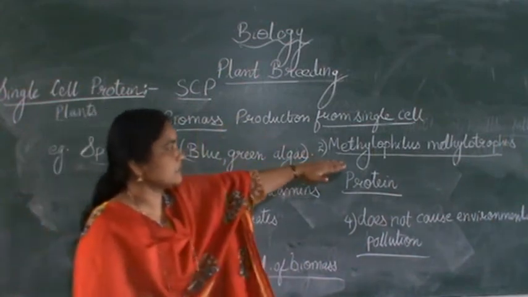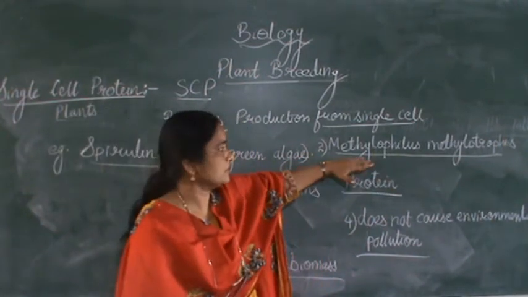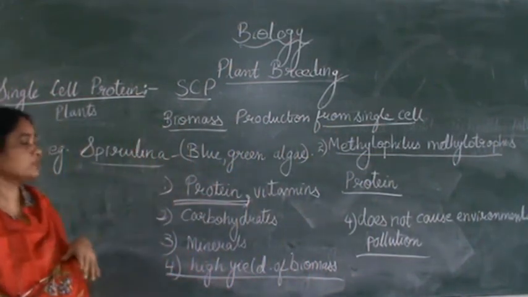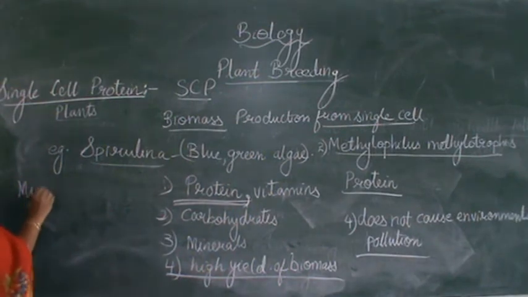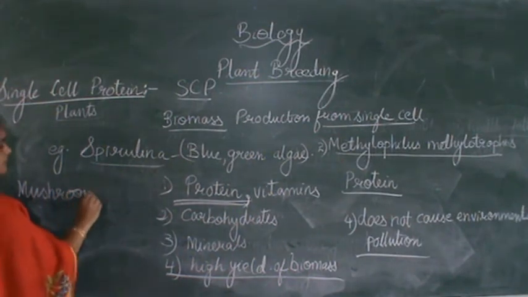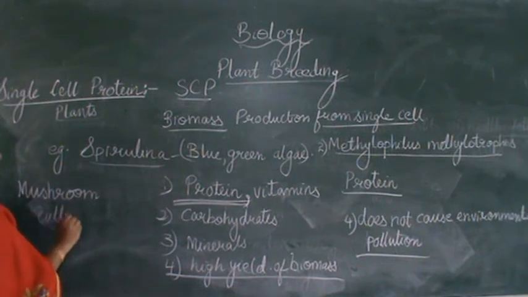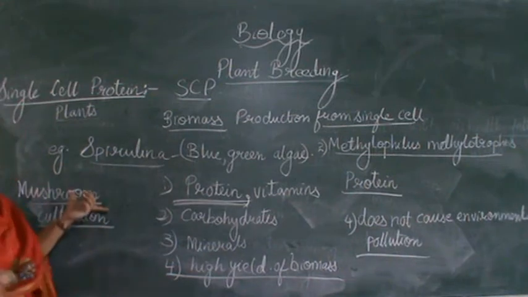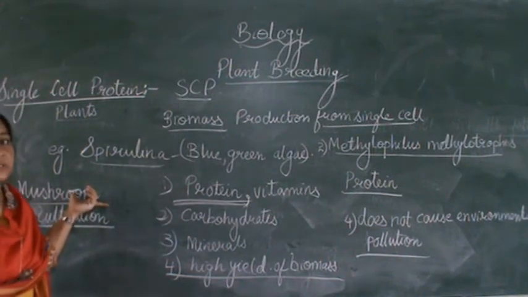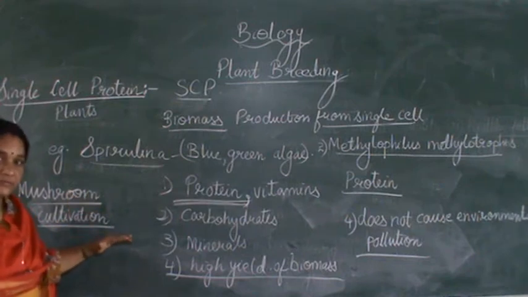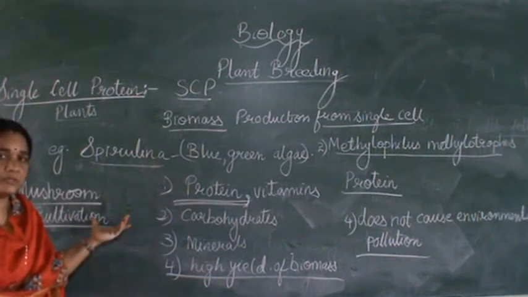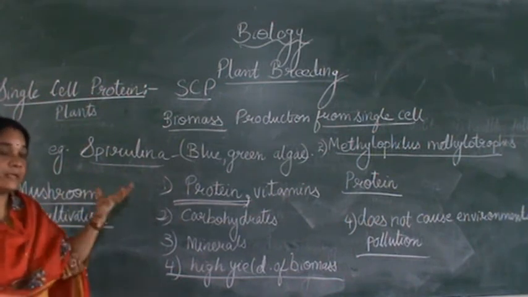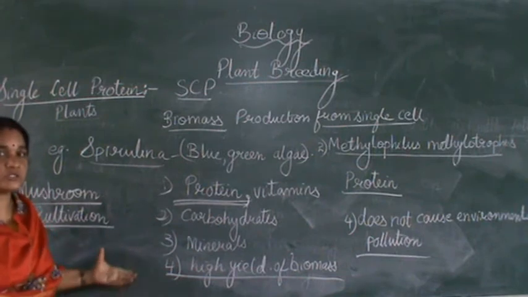Another microorganism I told you which can be used for single cell protein is Methylophilus methylotrophus. Along the same lines, you must have heard about mushroom culture. Mushroom cultivation is another field which, along with agriculture, is very advantageous. It is also very economic, very easy to grow on dry straw, and very beneficial.